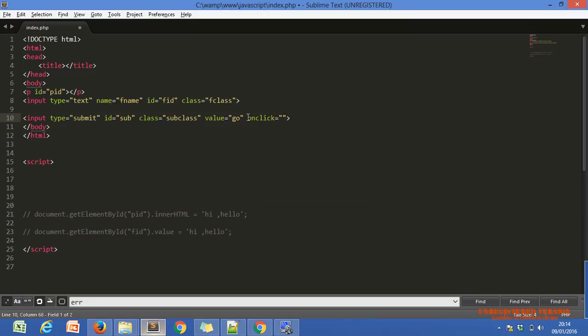This is one event property, it is one property of our HTML submit button. Within this property, we can pass a function name of JavaScript, means we can call a function of JavaScript. Let me just leave it as it is here. How do we define the function? First, let's see how we define any function in JavaScript using the function keyword.